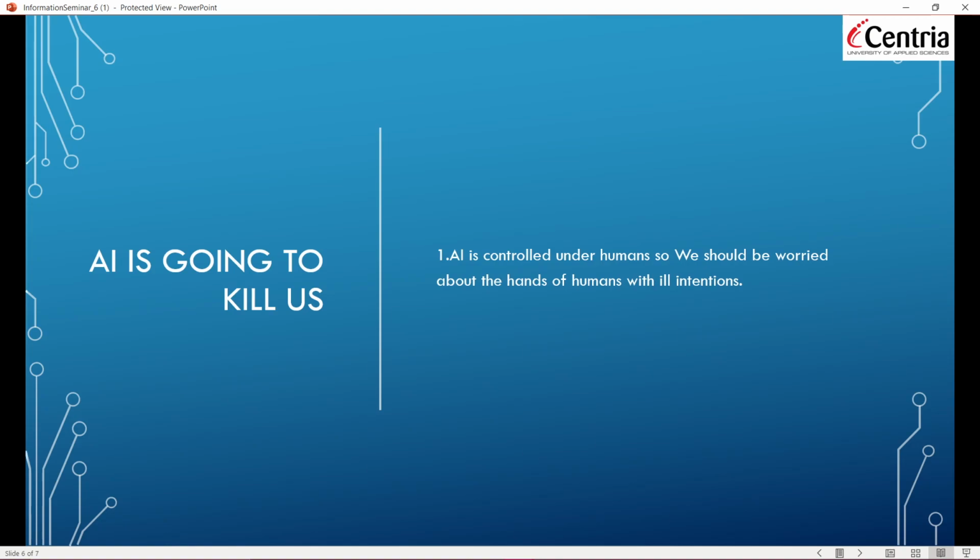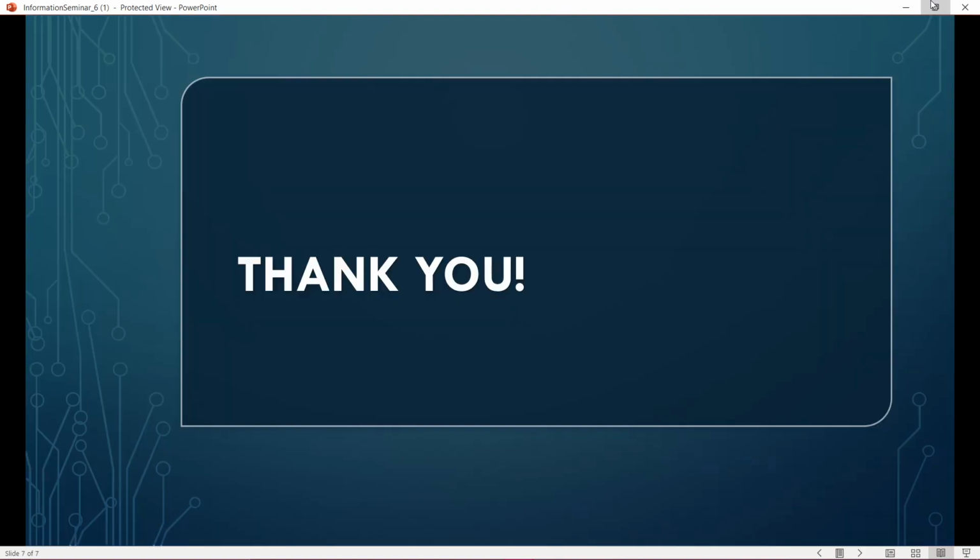AI is controlled by humans, so we should be worried about the hands of humans with ill intentions. We should be worried if a human has a wrong intention, if a government has wrong intention and creates artificial intelligence or automated weapons that are programmed to kill people, then that can be wrong. But without a human's wrong intention, it cannot do anything. Thank you. That was the fact and fiction of artificial intelligence.